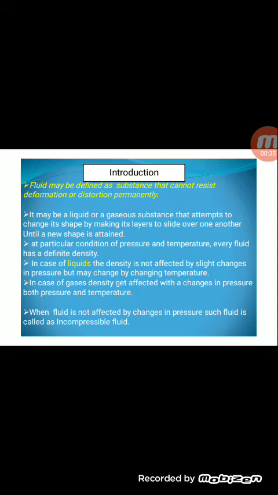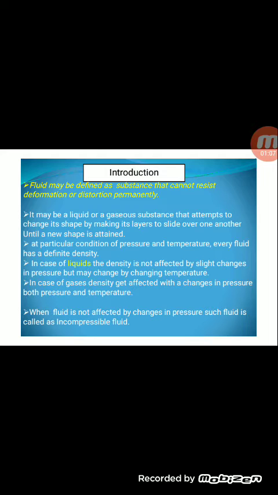First, what is fluid? Fluid is a substance that cannot resist deformation or distortion permanently. What is meant by fluid? Fluid is any substance that cannot resist deformation or distortion permanently. It may be a liquid or gaseous substance that attempts to change its shape by making its layers slide over one another until a new shape is attained.